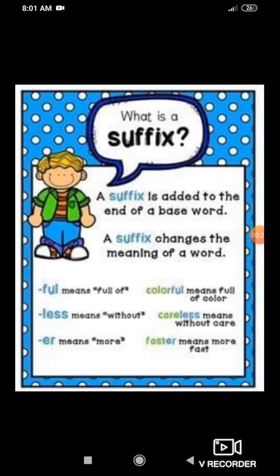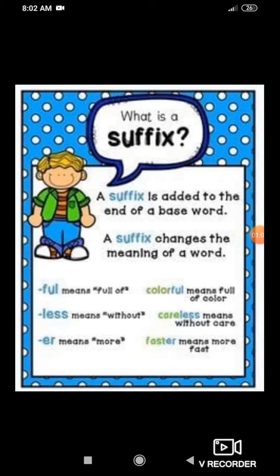A suffix changes the meaning of a word. Let's see the examples. Full means full of. If I have given the word color, you can add ful: colorful means full of color. It completely changes the meaning of the word. Less means without. Less is a suffix and its meaning is without.